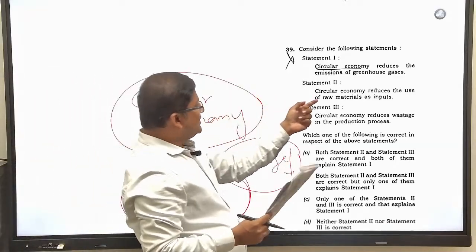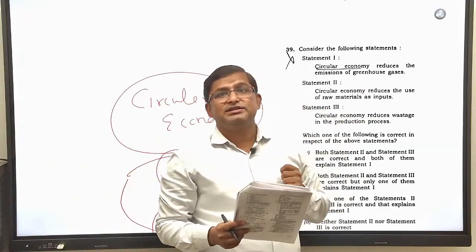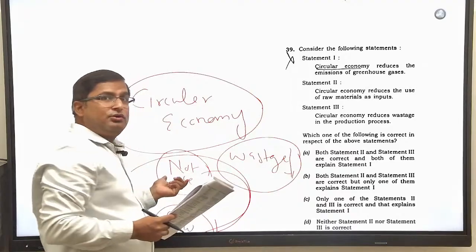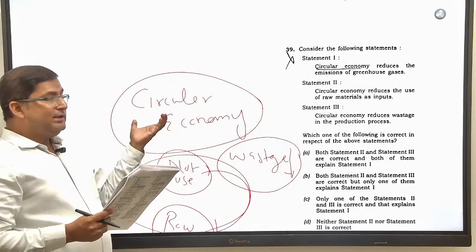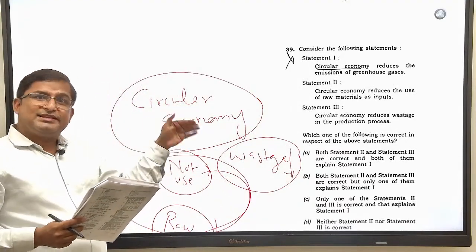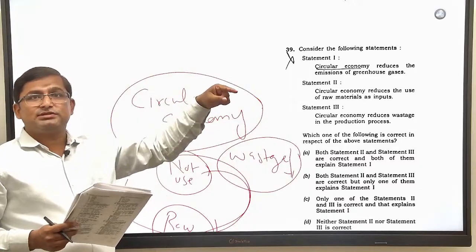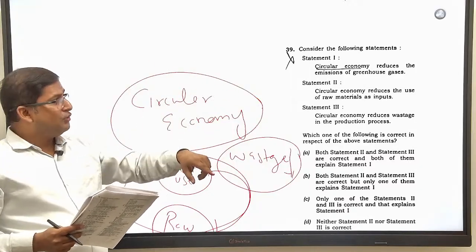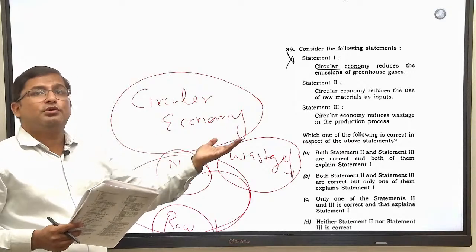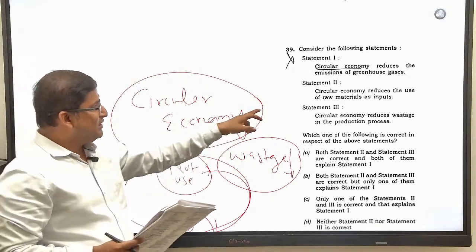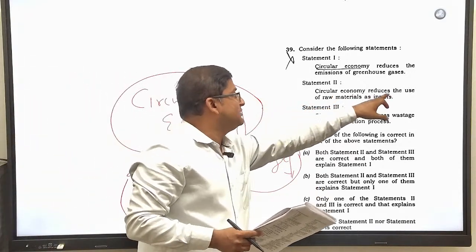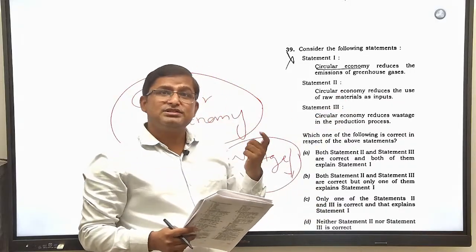Circular economy reduces the use of raw materials as input. See, I was telling you the concept of circular economy, that once a product is discarded, the same product instead of going into wastage will be used in the economy as a raw material to make a new product. So the second statement very clearly says that circular economy reduces the use of raw material as input. That's true.